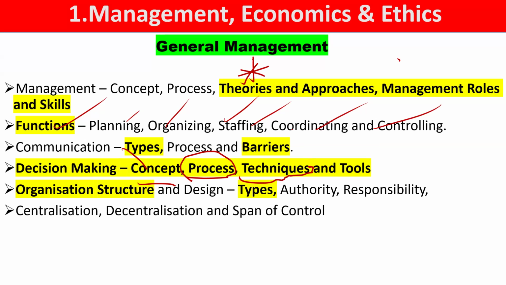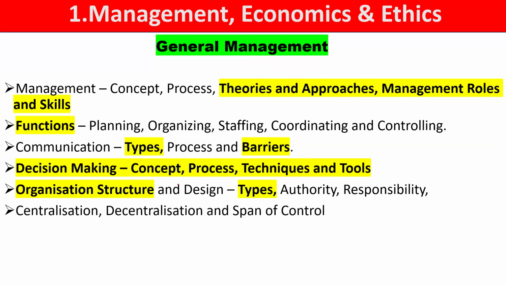Then comes one of NTA's favorite topics, that is organizational structure. Last year a match the column type question was given from there, and this time also a question was asked from the types. Now there are two types, formal and informal, as well as the modern type of organization. Nowadays NTA's main focus is the informal organization as well as the modern organization, like the virtual organization, network organization, or you can say the contemporary based organization. That is the main focus here.